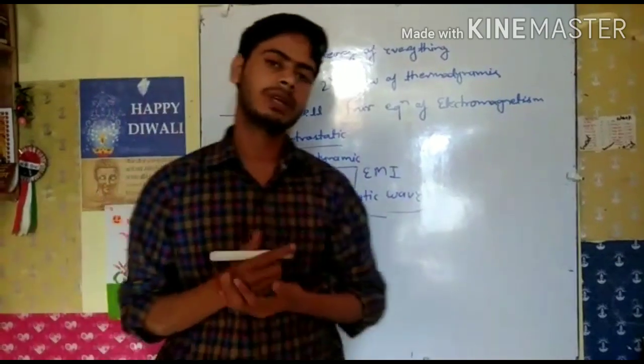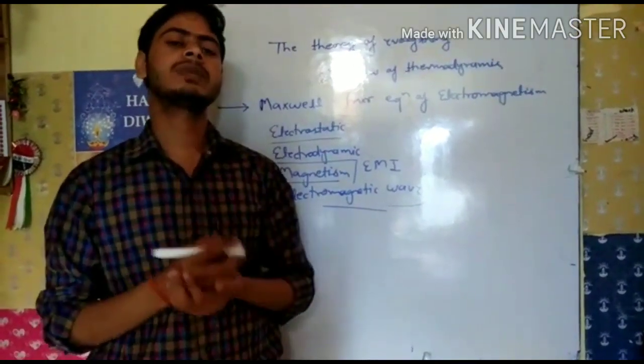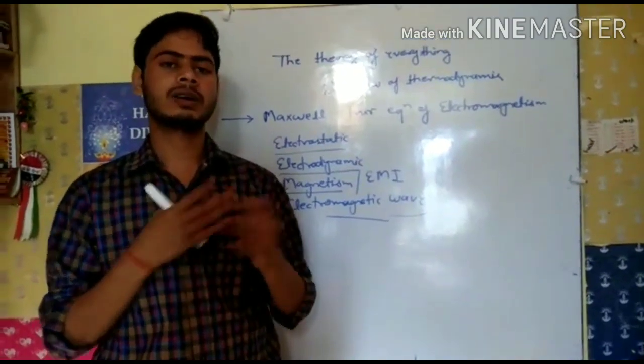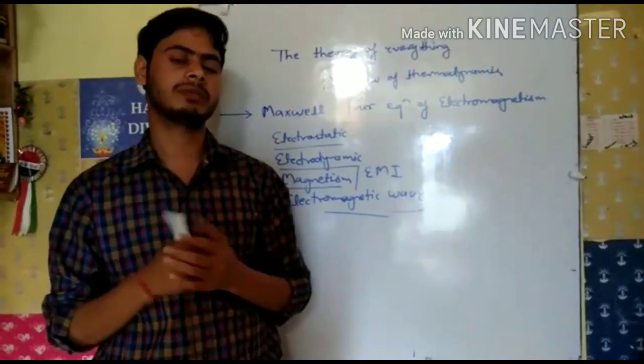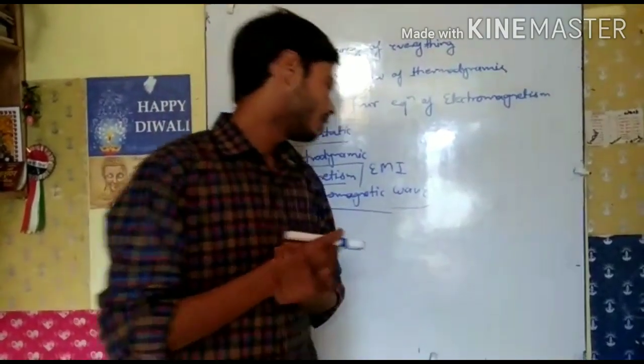And if we talk about reductionism, so what is reductionism? Reductionism means to break a complex problem into simple parts and then solve the simple parts. That is known as reductionism.